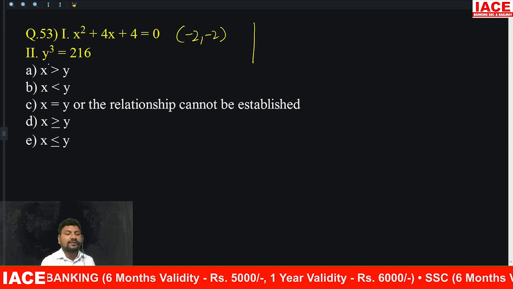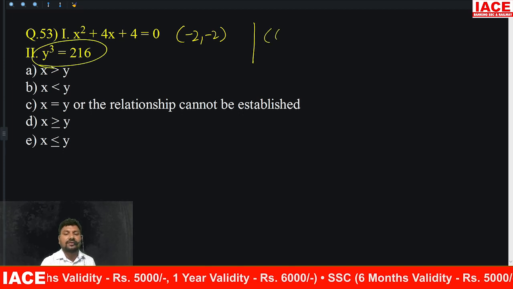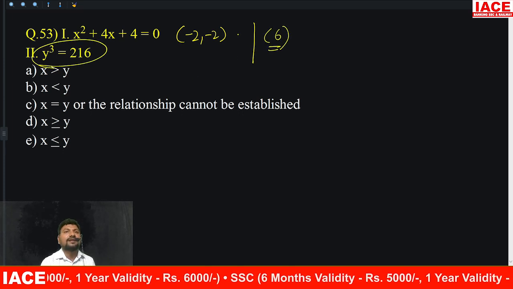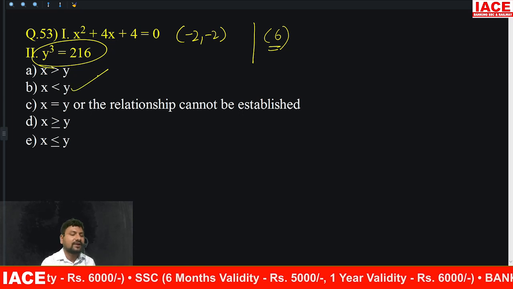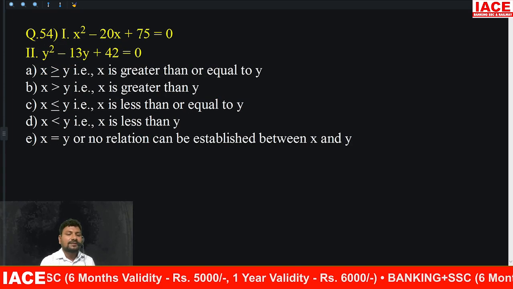And the second equation y cube is equal to 216 means y equals 6. Comparing 6 with minus 2, minus 2 is always smaller. Then the answer is x less than y. Option B is right.